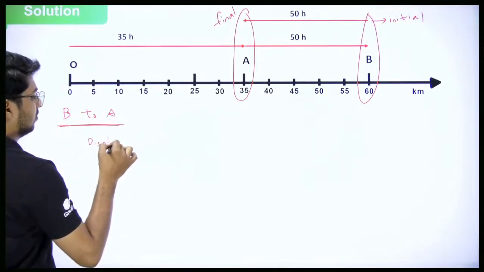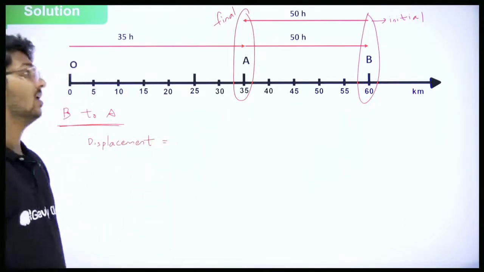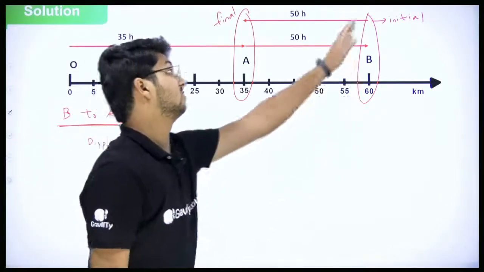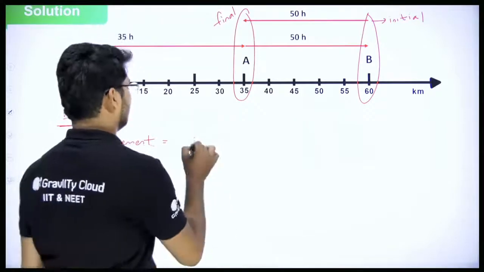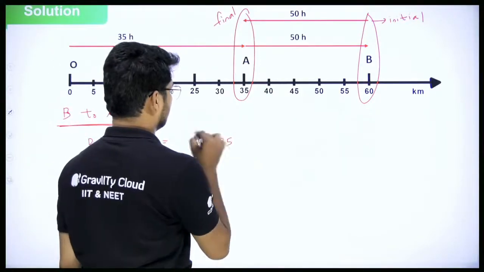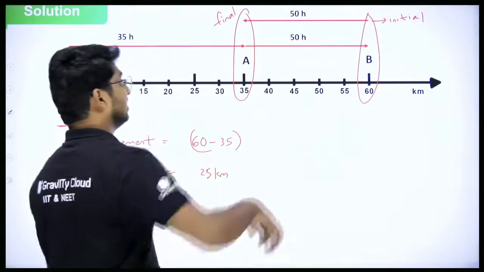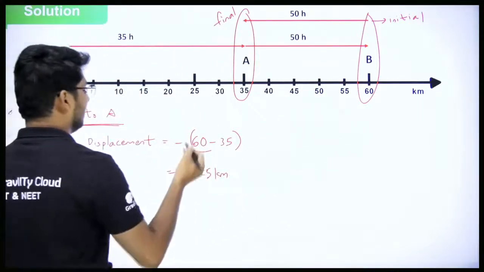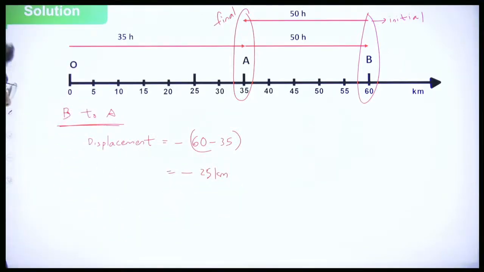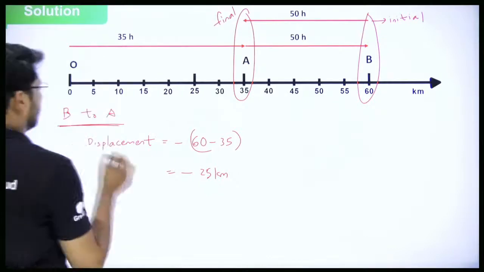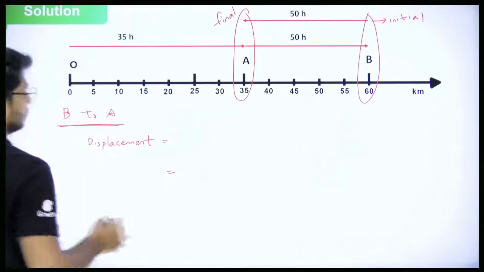So here, B to A, displacement is equal to, what is displacement? The length of the line joining the initial and final positions, from here to here, is 60 minus 35. That's going to be how much? 25 kilometers. But interestingly, it is towards left. What does left mean? It will be negative. Minus 25 kilometers. One method, or else if you need, using the formula, which is final minus initial position, you can actually do that also.